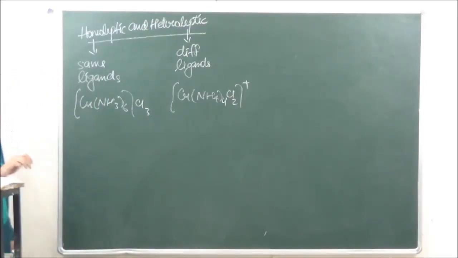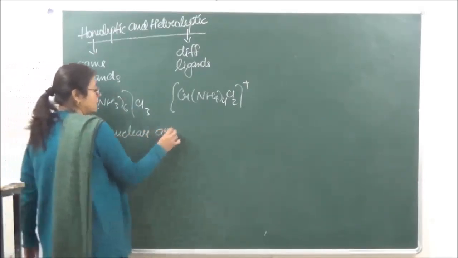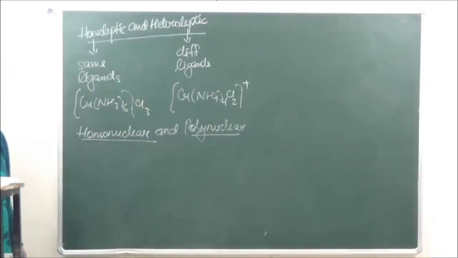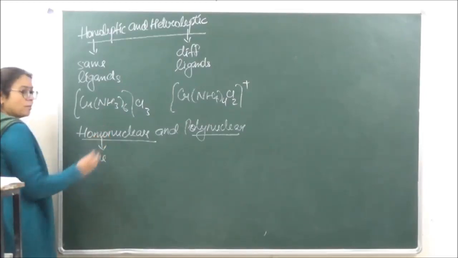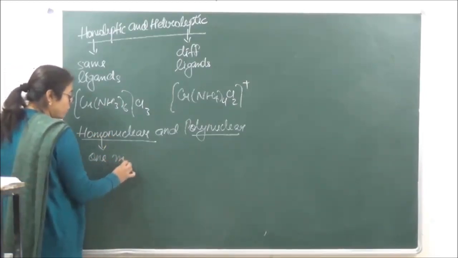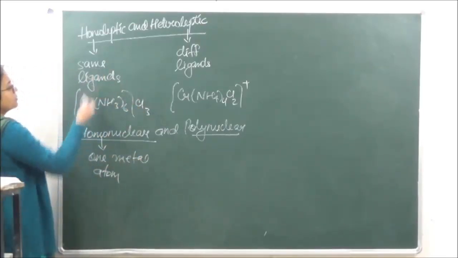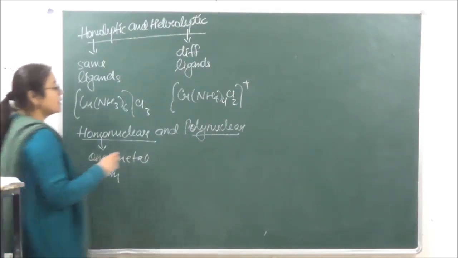In a similar manner we have homonuclear and polynuclear. Homonuclear and polynuclear. In homonuclear there is going to be only one kind of atom present. These are the most common ones. One kind of metal atom present. So all these examples which we have done above are of homonuclear complexes, where only one central metal atom is present.